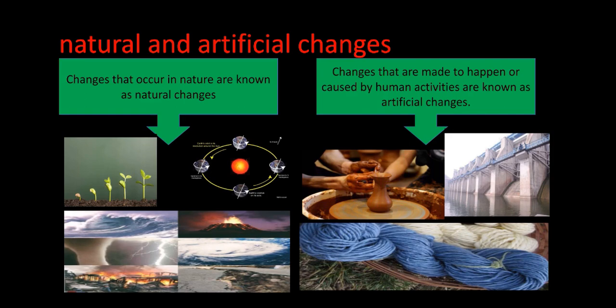Then changes that are man-made are called artificial changes, which are made to happen or caused by human activities. Examples of artificial changes are making of a pot from clay, a desk from fibers, furniture from wood, cooking of food, construction of buildings and dams, etc. So, this is all about natural and artificial changes.